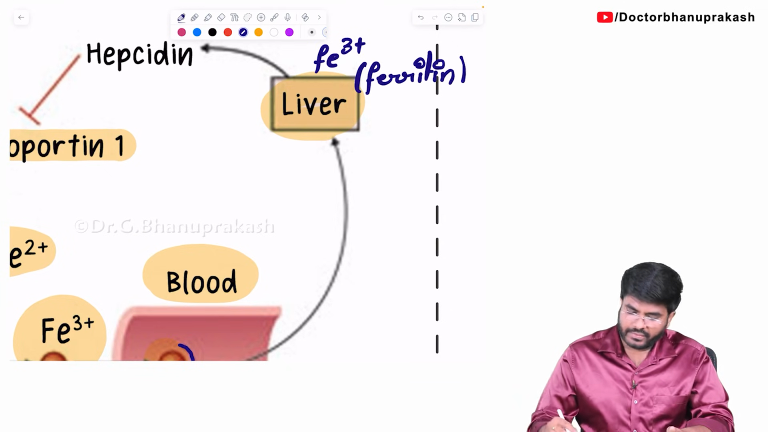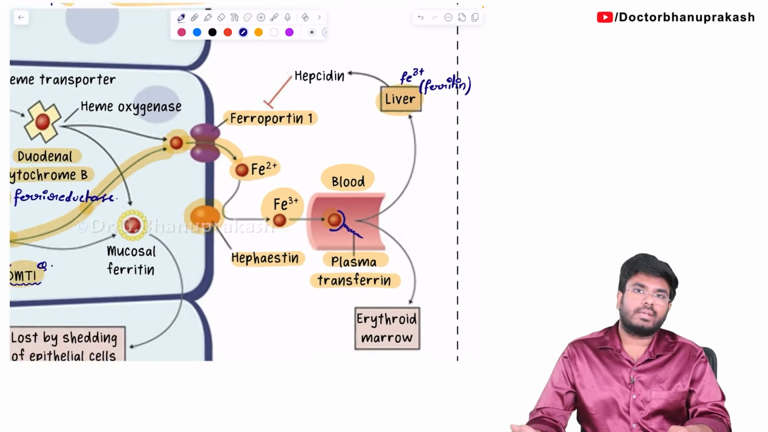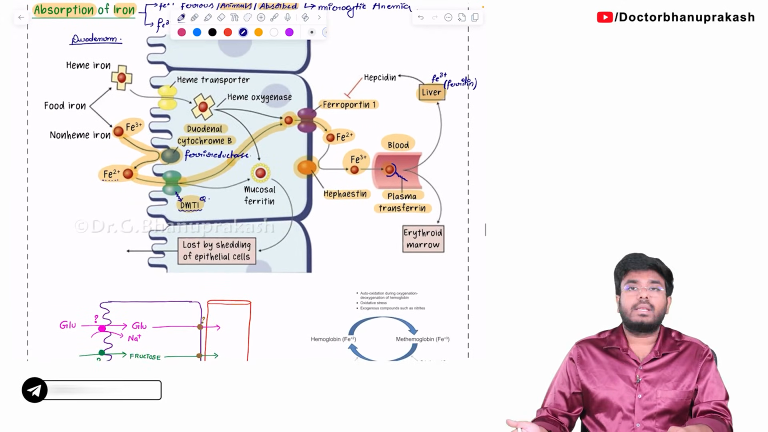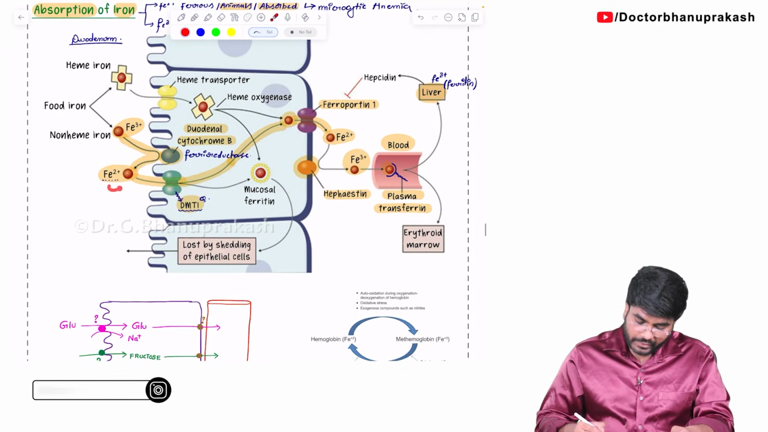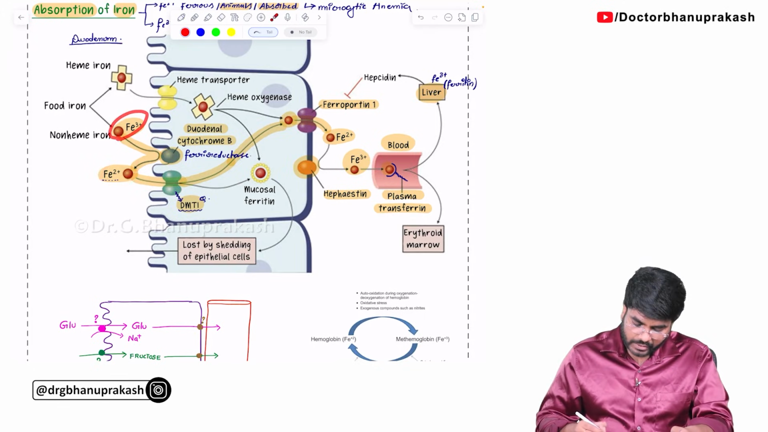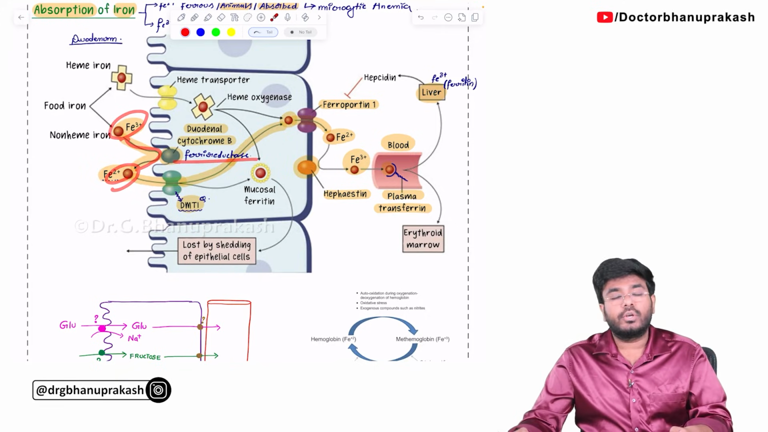Ferritin. So now tell me, ferritin is which form of iron? Fe3 plus form of iron. Done. Now again repeating, iron, where is it absorbed? In your duodenum. In which form? Fe2 plus form. Who converts Fe3 plus form of iron to Fe2 plus form? Ferrireductase or duodenal cytochrome B.